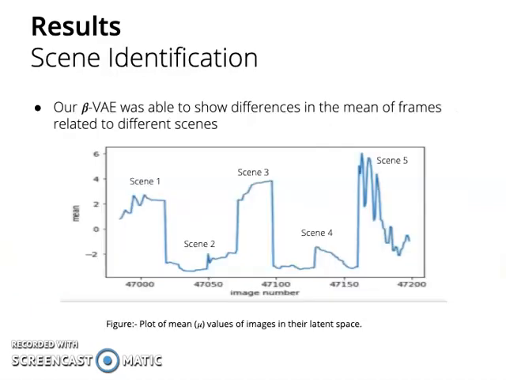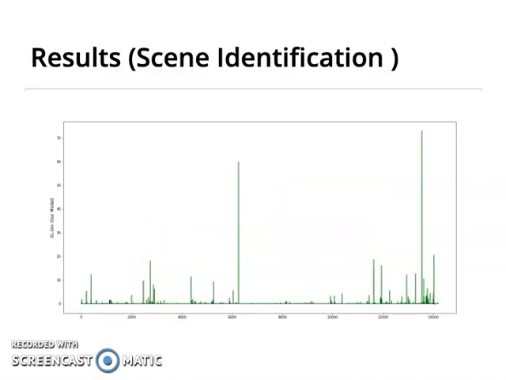Our main objective of modifying Beta VAE was to be able to use the latent space of encoded images to identify scene distributions. We first tested this on a small dataset. This graph shows how the mean changes significantly when the scene changes across images. This is a plot of KL divergence between consecutive images in the validation dataset, which has about 14,000 images from about 259 different scenes.